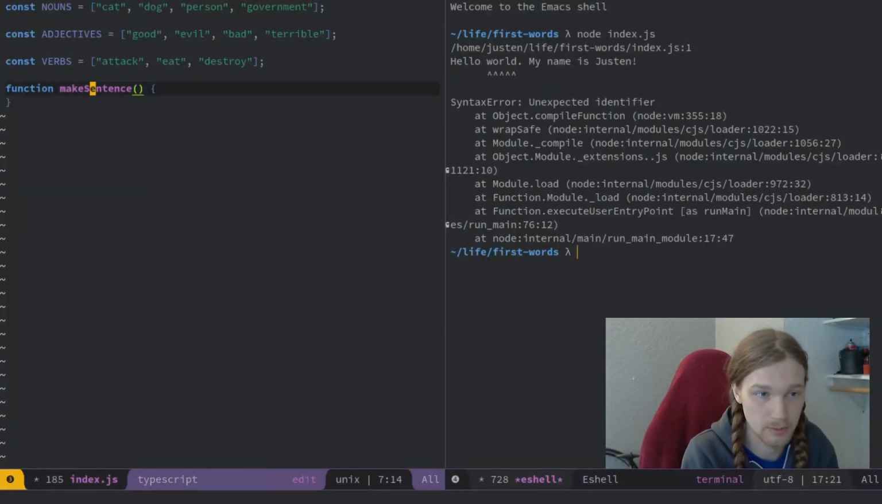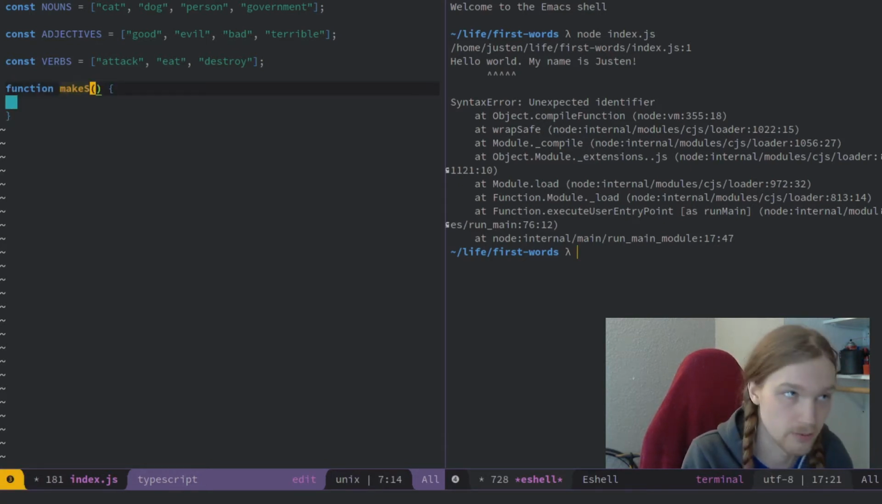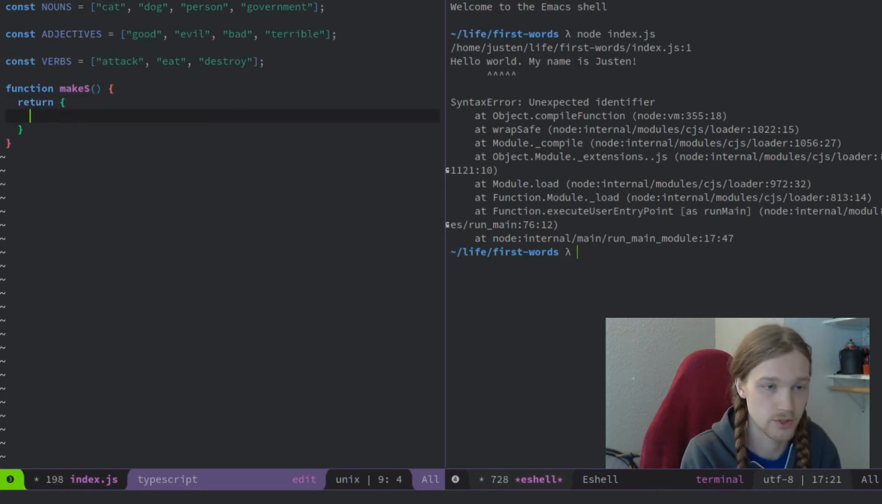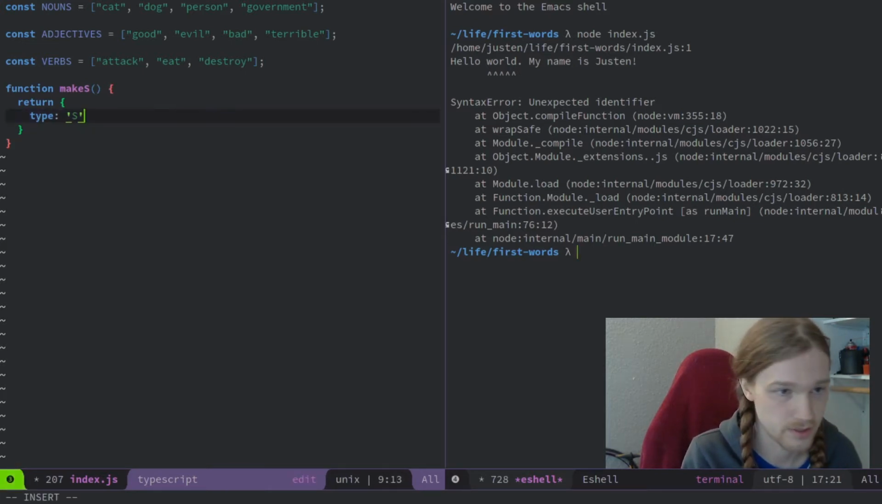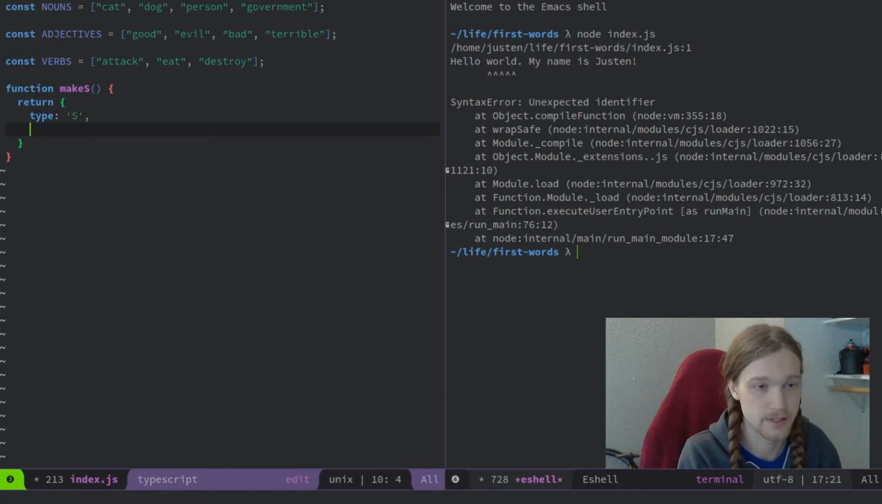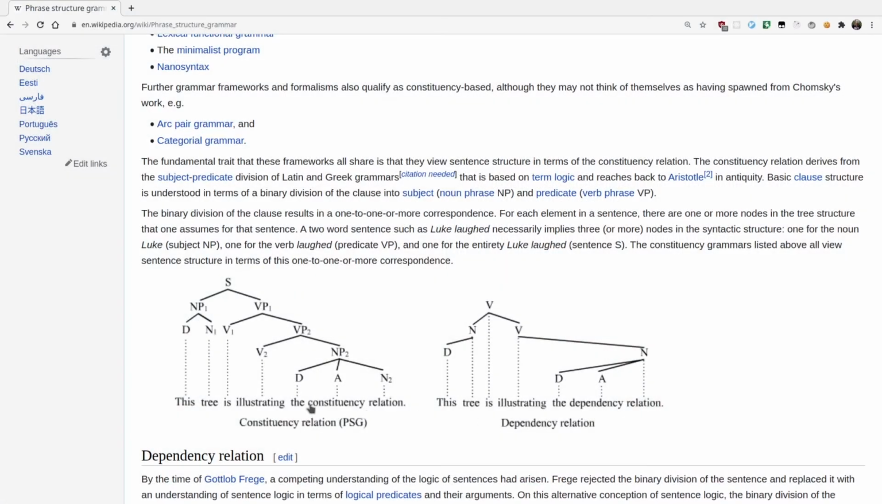So instead of it being make sentence, I'm just going to do makeS, because that's nice when I have to type less, right? And this won't take any arguments because it's going to try to make a random sentence. So just to remind myself that this is a sentence when I'm looking at it later, I'm going to give it a type S. The capital S stands for sentence, which will hopefully be unique, and it is going to include a noun phrase on the left side of it, and it is going to include a verb phrase on the right side of it, and that's according to this constituency relationship.